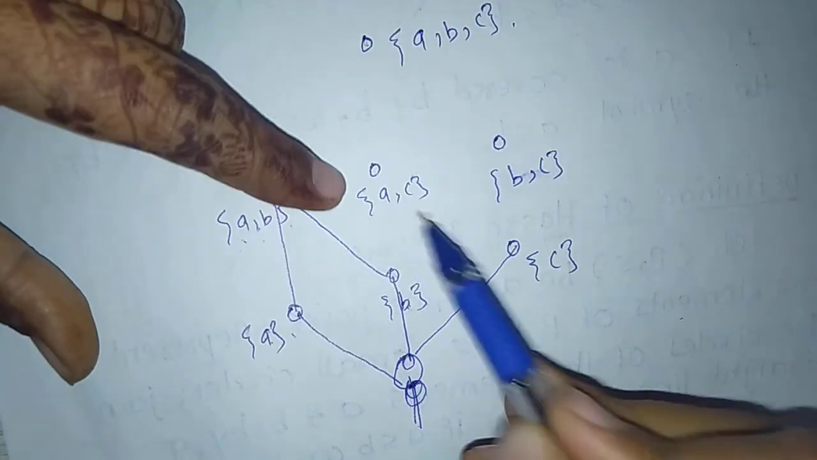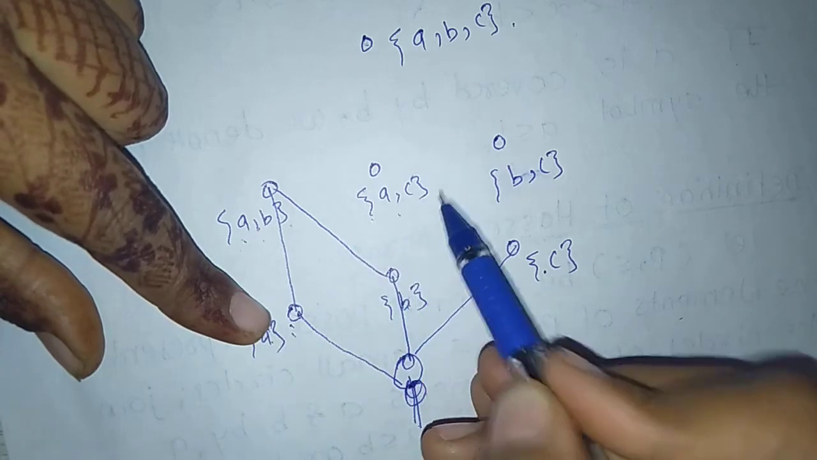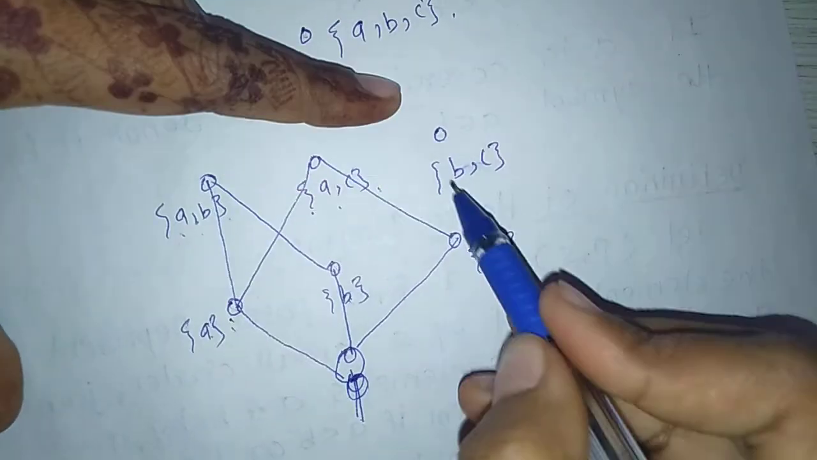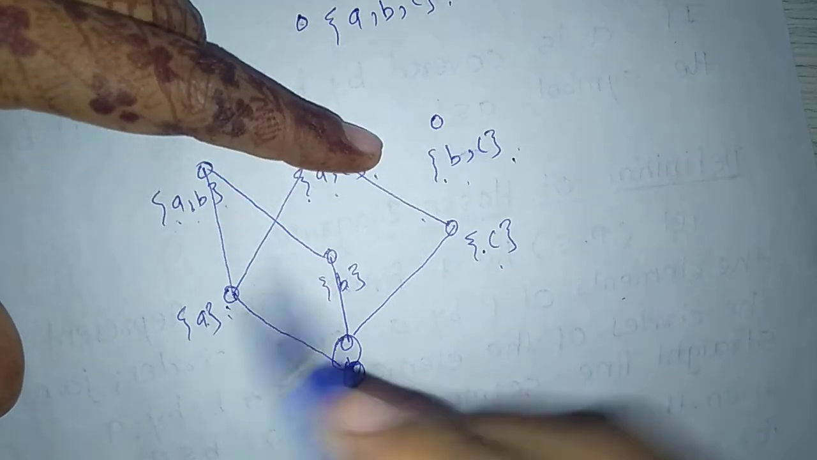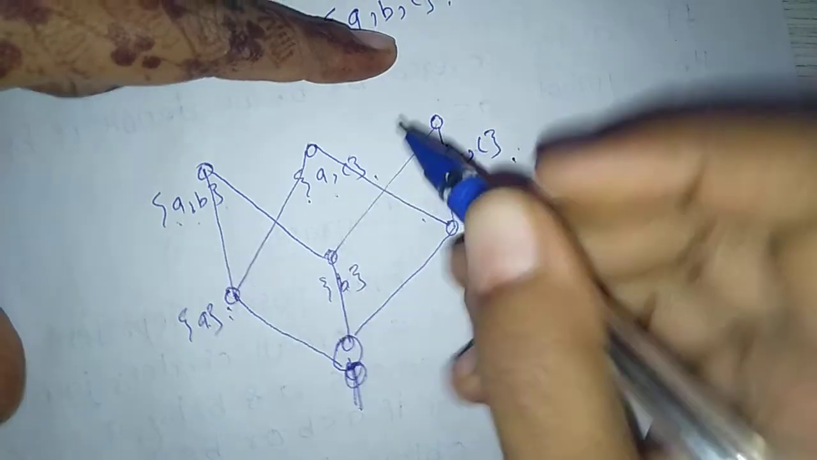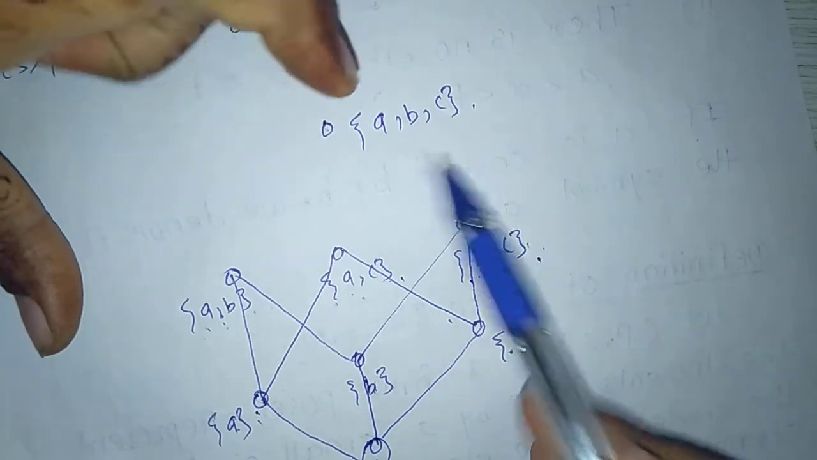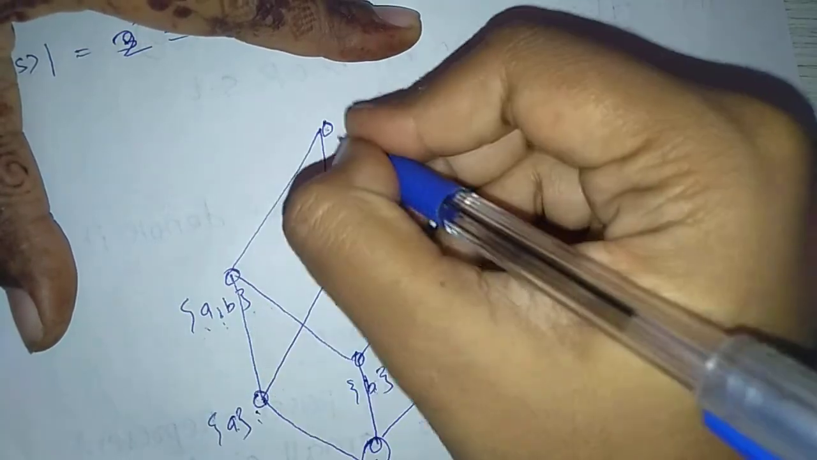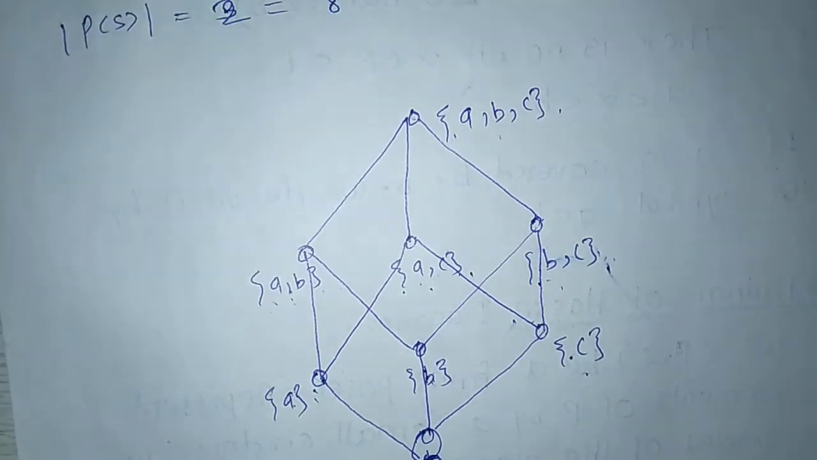Now singleton A and singleton C are the subsets of AC. Join this by a straight line. Next BC, singleton B and singleton C are the subsets of the set BC. Join these two. Now AB, AC, BC are the subsets of the set ABC. So join this. This is nothing but your Hasse diagram.